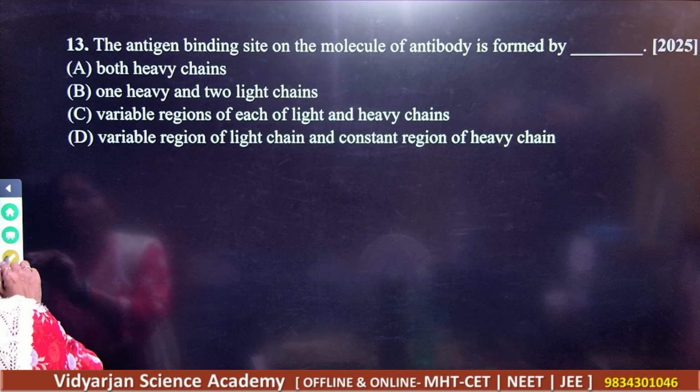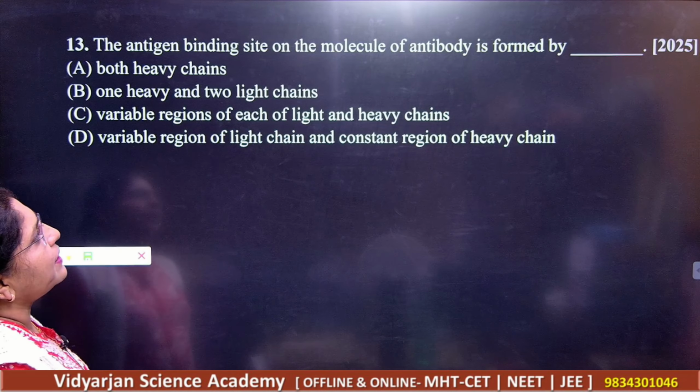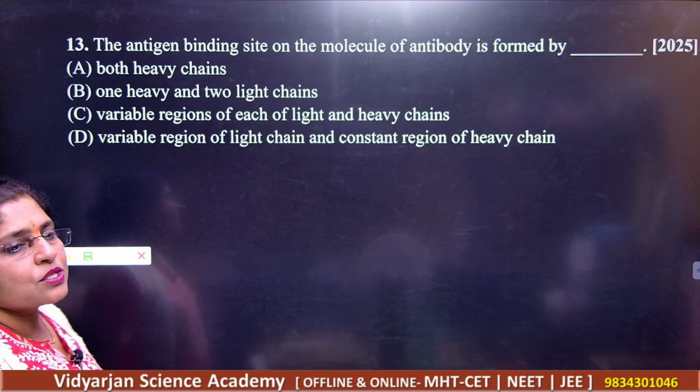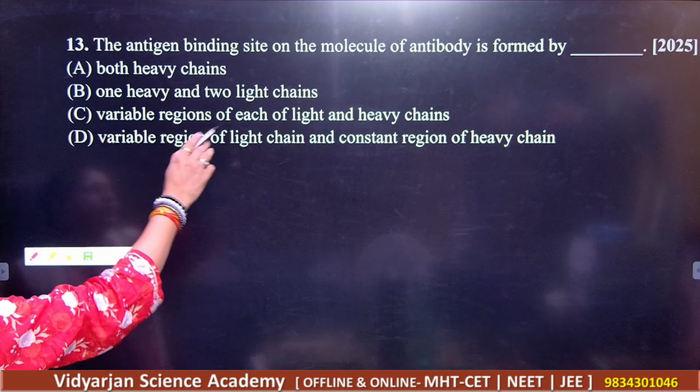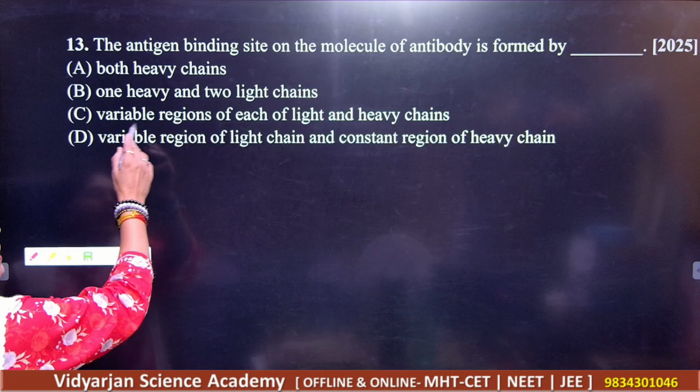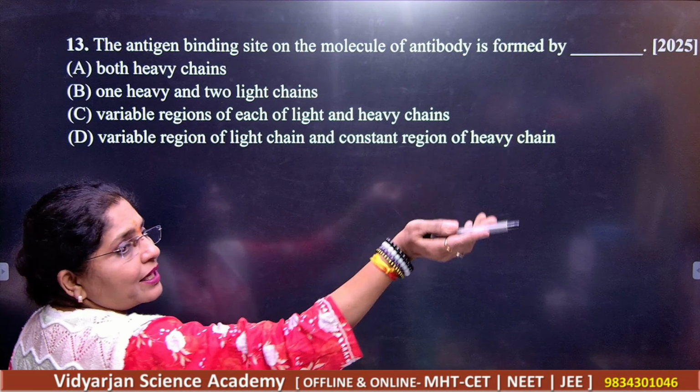Next. The antigen binding site on the molecule of the antibody is formed by dash. What is that? Both heavy chains, one heavy chain and two light chains, then variable regions of each chain, that is light and heavy chain.